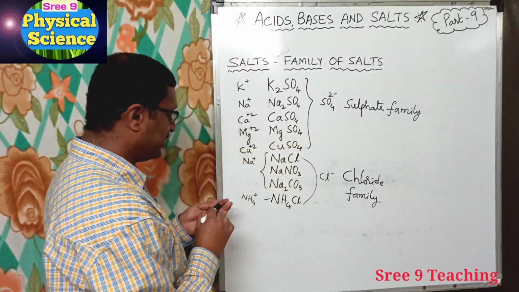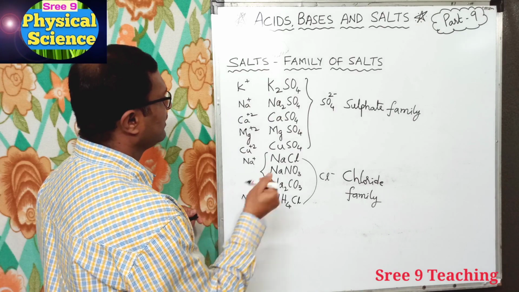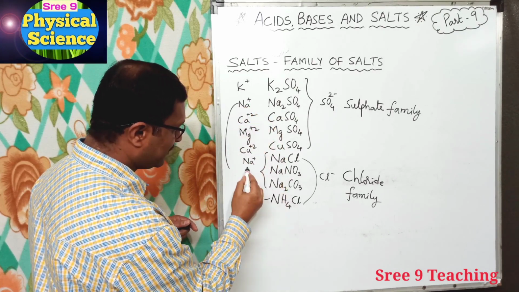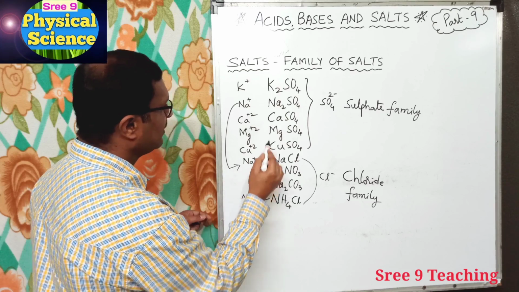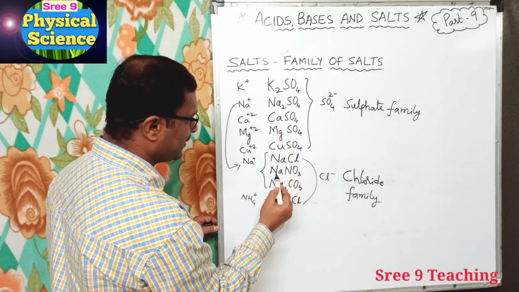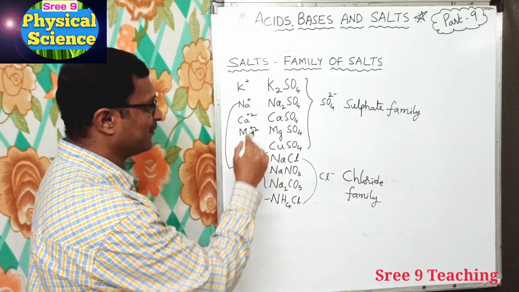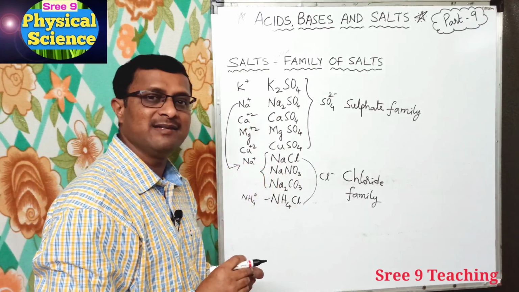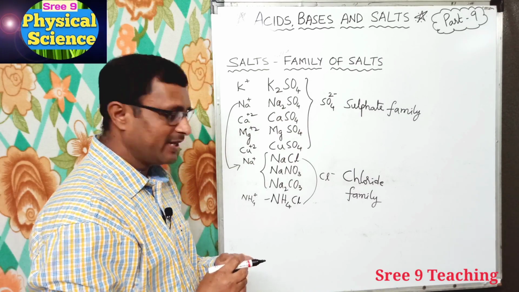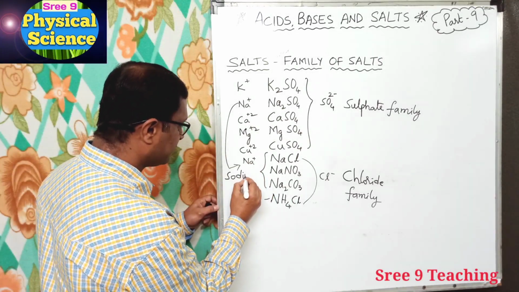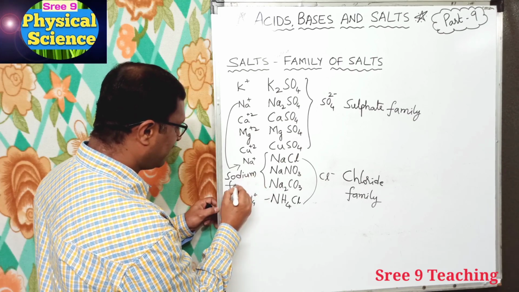Now coming to this side, any common? Yes, sodium. For these two also Na, sodium. Hence sodium sulfate, sodium chloride, sodium nitrate, sodium carbonate belong to Na plus, because for these 4 salts the cation is the same, that is sodium. Hence we say these belong to the sodium family of salts.